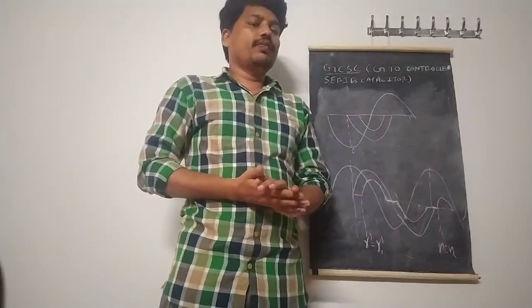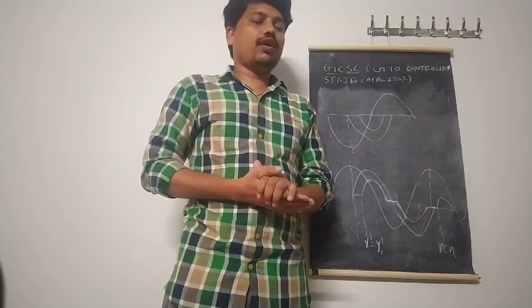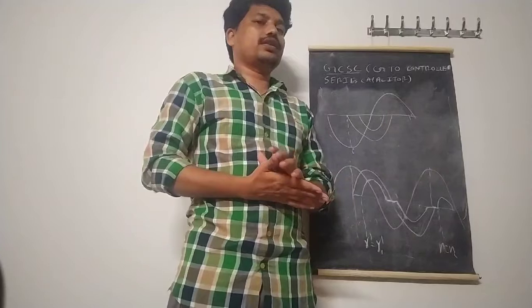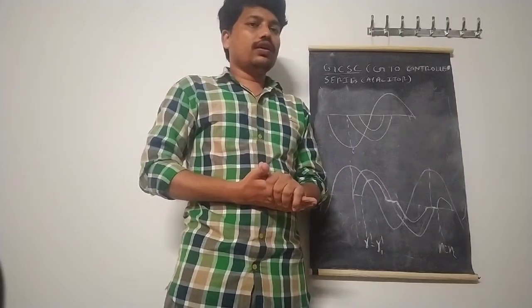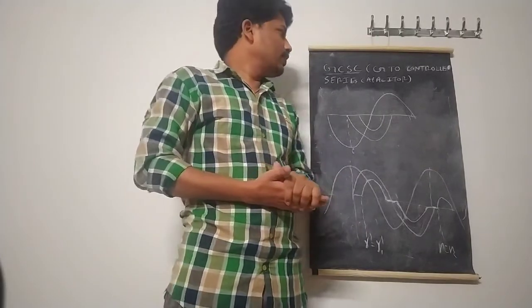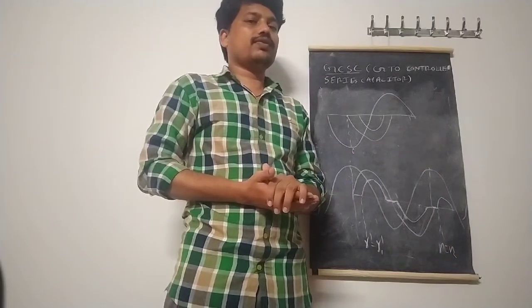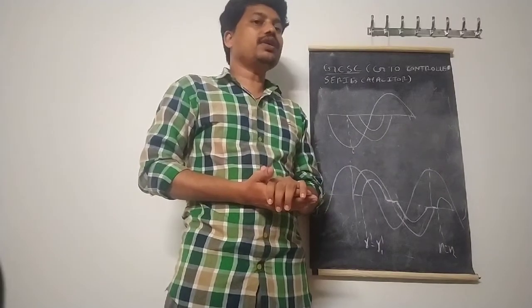In the previous class, we discussed the operation of GCSC. In continuation with GCSC, today we will see how the voltage across the capacitor changes with respect to the current during the negative half cycle.